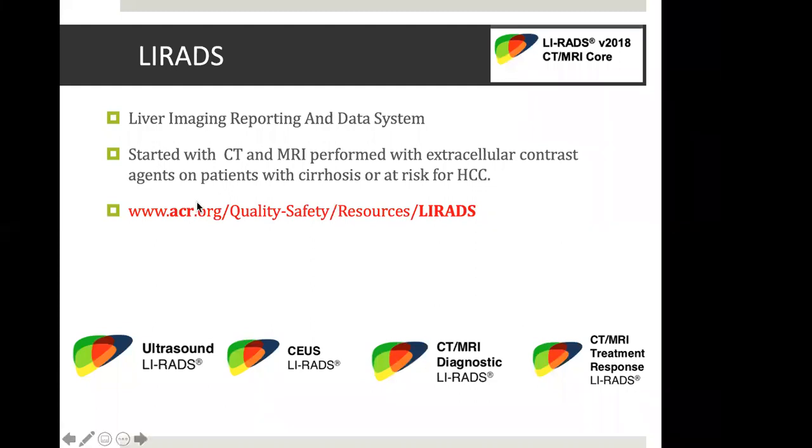So this is the link. Anybody who is interested in liver tumor imaging must visit this link. This is free literature on Google, and this is very, very informative. All the questions are answered with this link.